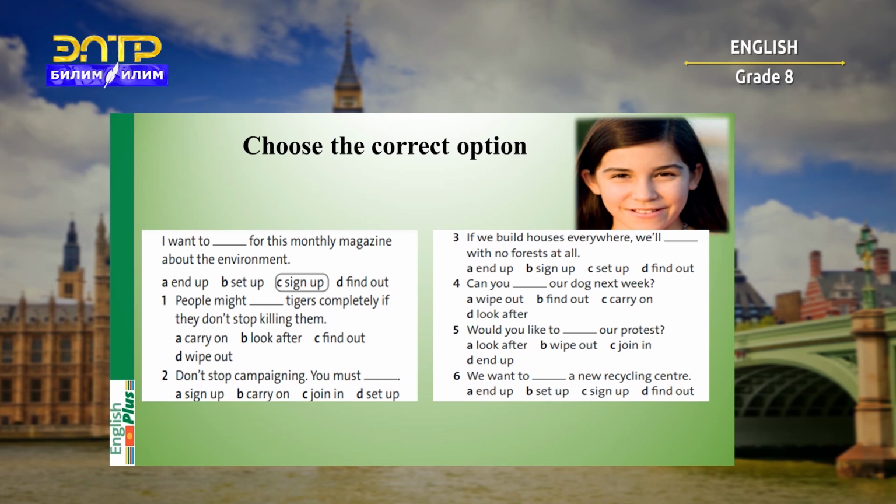Time is up. Let's check the answers. Number 1 is D, wipe out. Number 2 is B, carry on. 3 is end up. Number 4, look after. 5, join in. 6, set up. Let's continue.